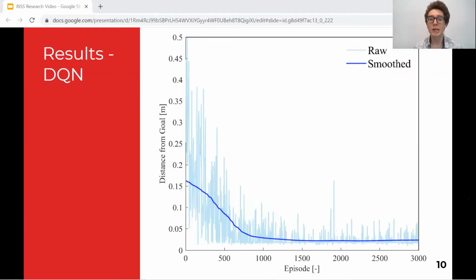We began by implementing the regular deep Q network that just output the finite modules to add to the arms. And across 3 training trials of 3,000 episodes each, we were able to have the distance from the goal positions decrease to roughly 2 centimeters. The raw data points are in light blue, where the darker blue line is just a smooth version of that data to see the trend of the distance over the training episodes.